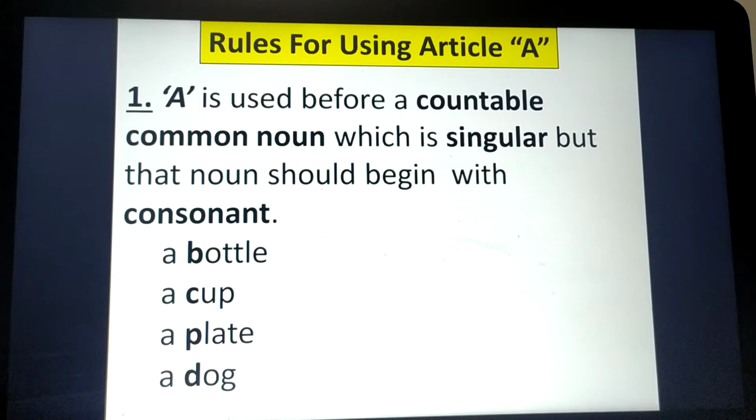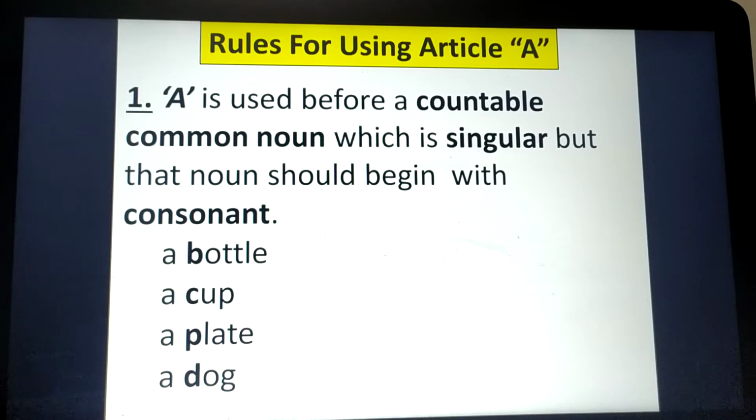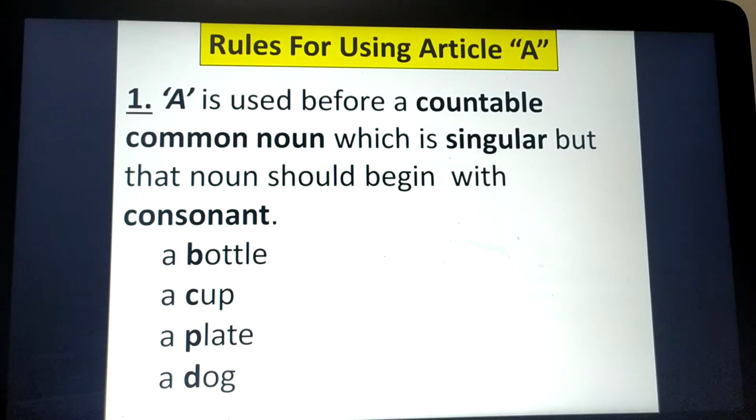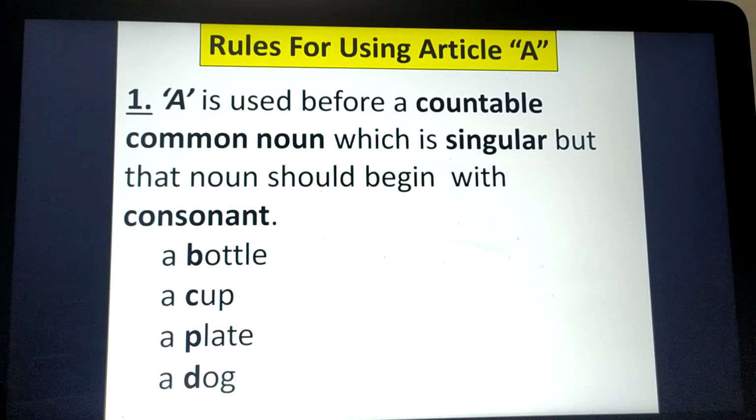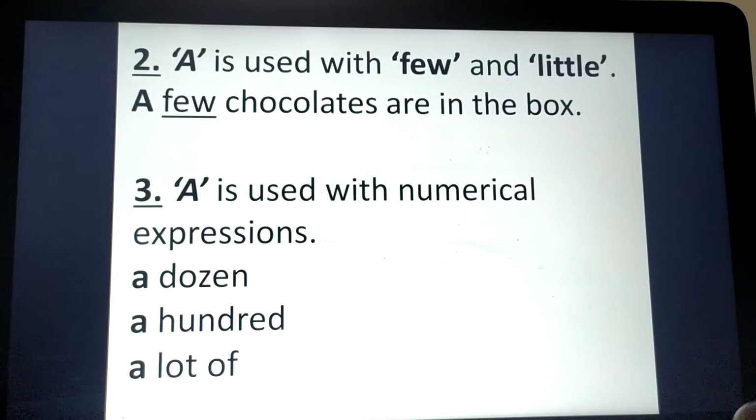Just as we have examples here: a bottle, a cup, a plate, a dog. Here I have highlighted the first letters of all these nouns: B for bottle, C for cup, P for plate, and D for dog. In bottle, the first letter is B, and it gives a consonant sound, the sound of B. So that's why we use a here. Same in the case of cup, plate and dog.